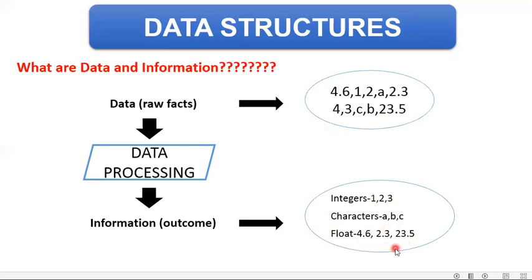And these three values are floating point numbers. So now when I have segregated all the values in different categories, the data has become meaningful. So data are the raw facts and information is the proper outcome of data after processing.